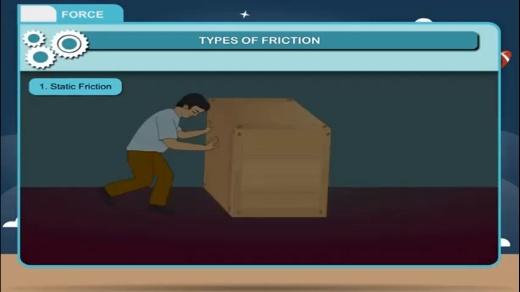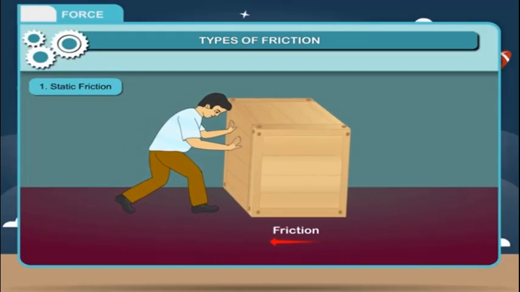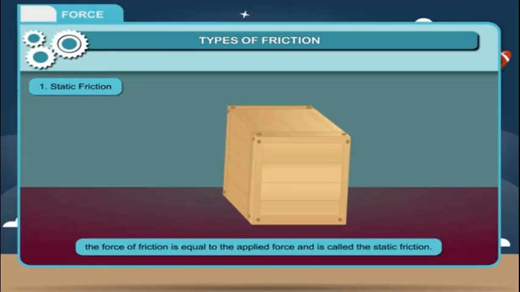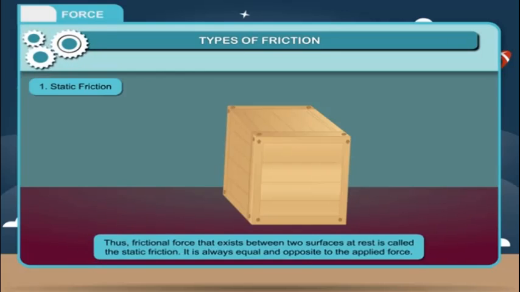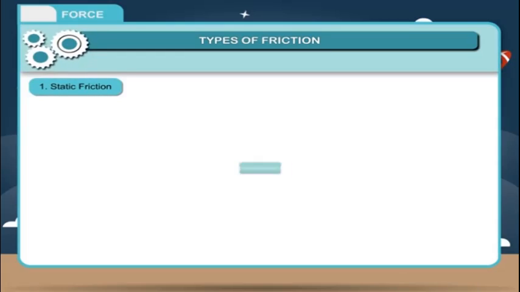zero. On applying a small force, the force of friction starts in a direction opposite to the direction of motion of the body. As long as the body remains at rest, the force of friction is equal to the force applied and is called the static friction. Thus, the frictional force that exists between two surfaces at rest is called the static friction. It is always equal and opposite to the applied force.